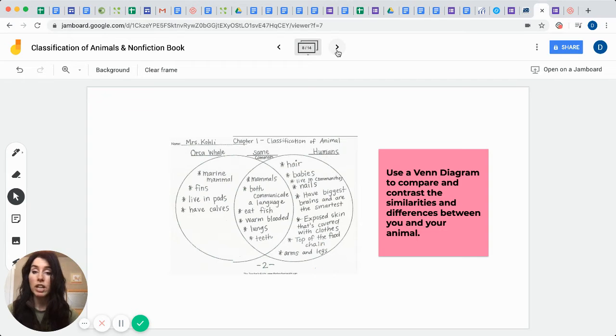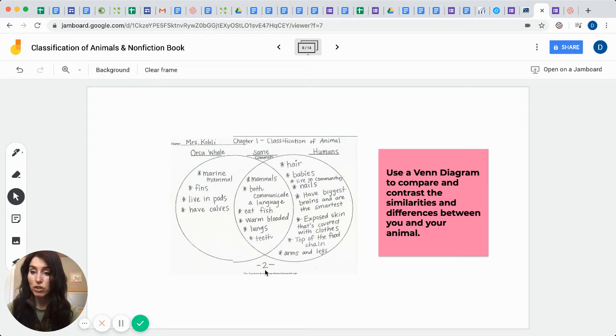Let's move on now to the next page that will be part of your classification of animal page. It is going to look something similar to this, except you're going to have to fill in the blanks on this and this. This is an example of how you might do your page. We're going to be using what's called a Venn diagram to compare and contrast the similarities and differences between you, the human, and your animal, whichever animal it might be. I just happen to choose orca whales.